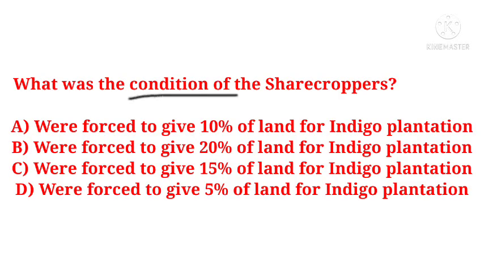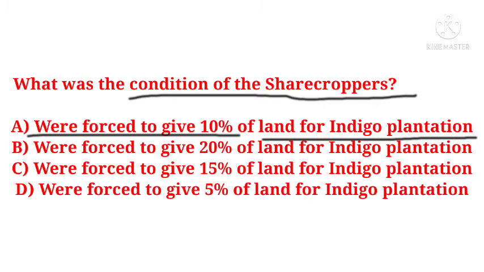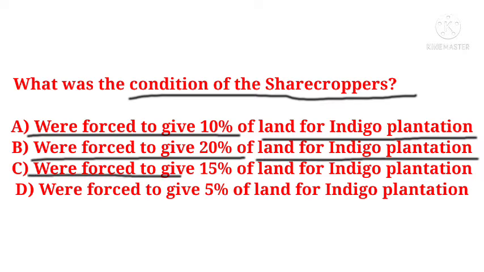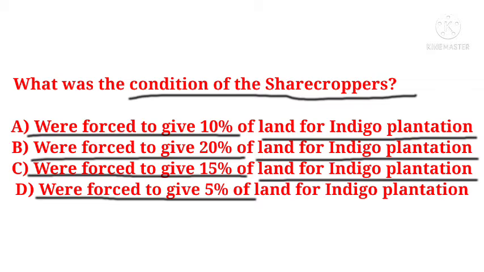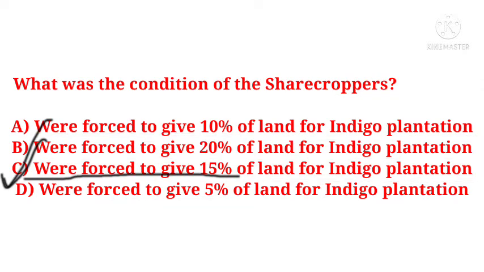The next question is, what was the condition of the sharecroppers? Options are were forced to give 10% of land for indigo plantation, were forced to give 20% of land for indigo plantation, were forced to give 15% of land for indigo plantation, were forced to give 5% of land for indigo plantation. The correct answer is were forced to give 15% of land for indigo plantation.